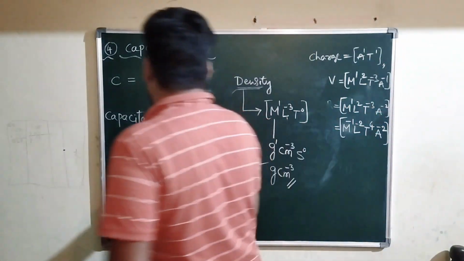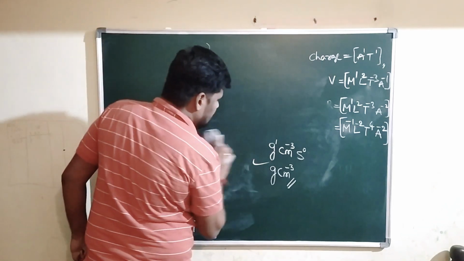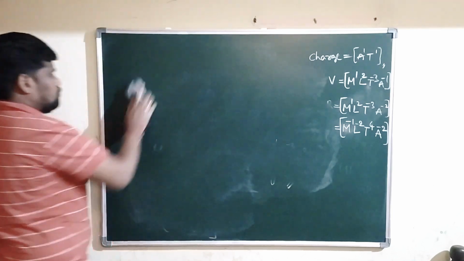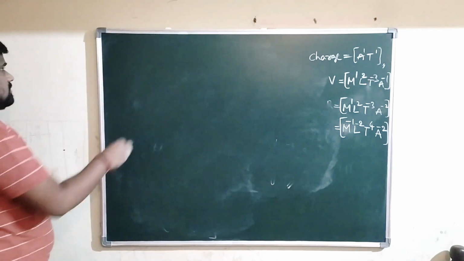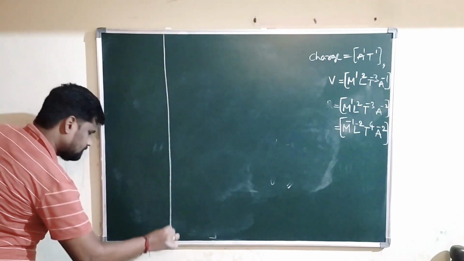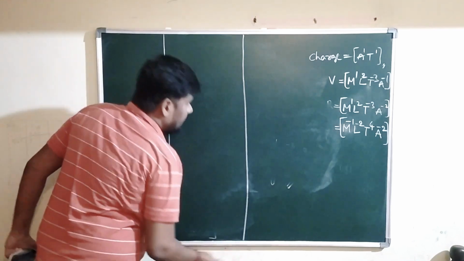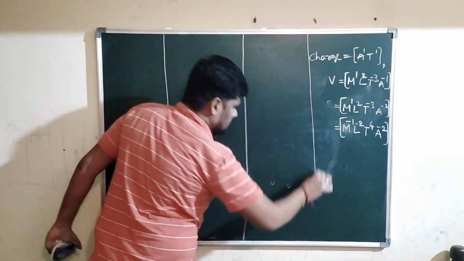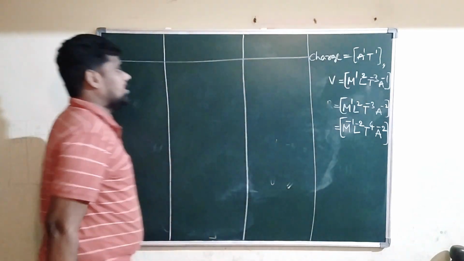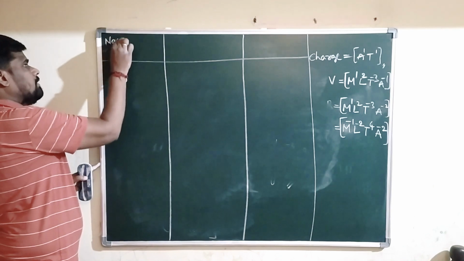I will recommend you, I will give one assignment for home. What is the assignment? In your notebook make 3 columns. First column, second column and third column. In the first column you have to write the name of the physical quantity.